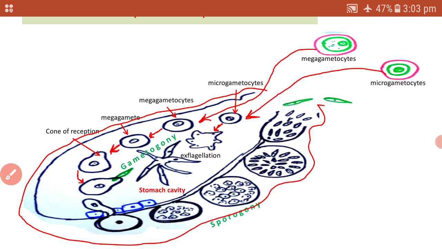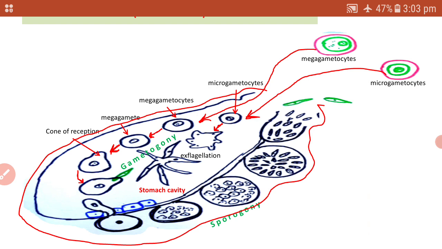Exflagellation is formed at that particular stage. These flagella-like structures are long, thin structures, and in each one a daughter nucleus enters, forming a structure called a microgamete, or male gamete, which we can commonly call a sperm.